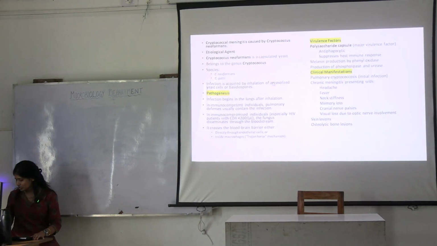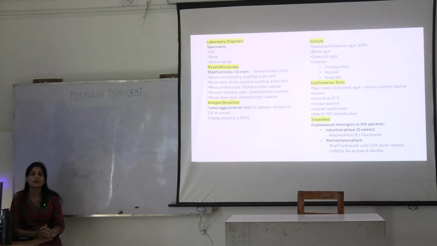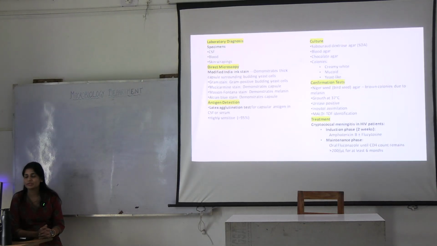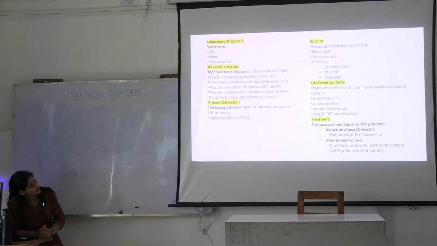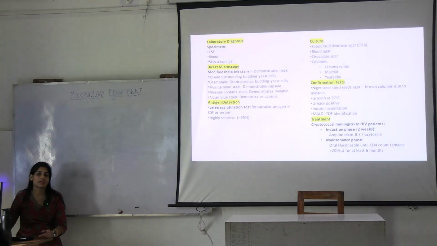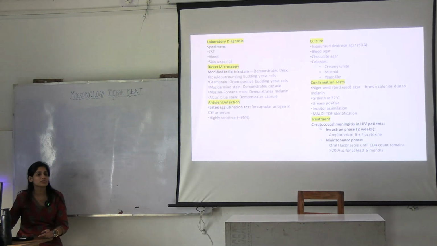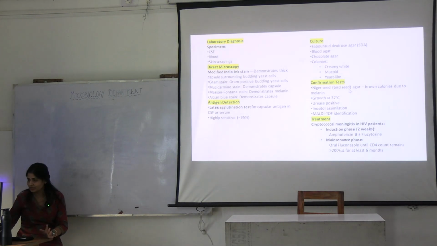Can you name any culture medium for this other than SDA? Bird seed agar, Niger seed agar, right? It is also urease positive and the inositol assimilation test is positive. If you have to diagnose these fungi, Cryptococcus, Candida auris and all, then MALDI-TOF is a very good identification method. Okay. For MALDI-TOF, you will still need colonies, so you will have to perform the culture anyway.